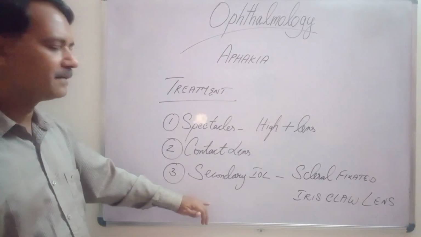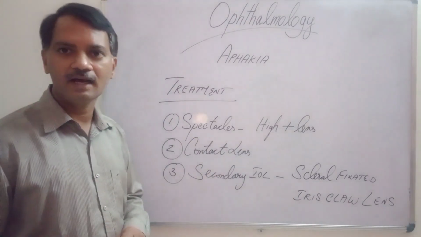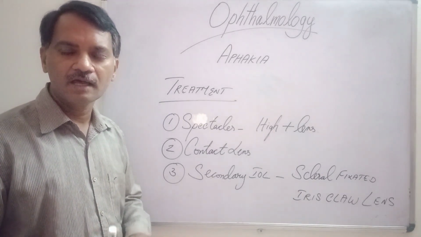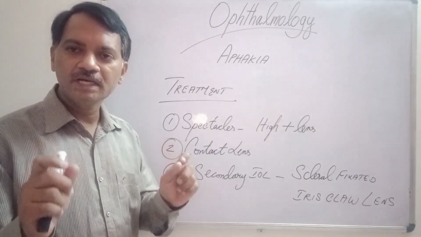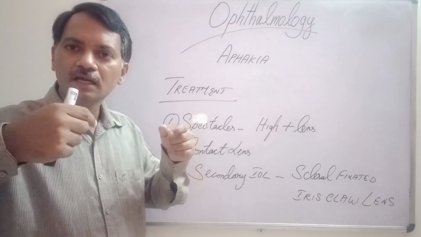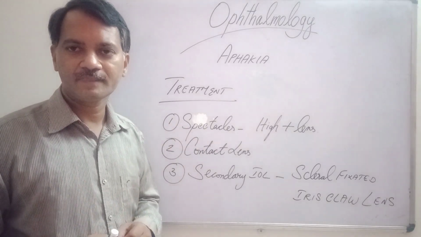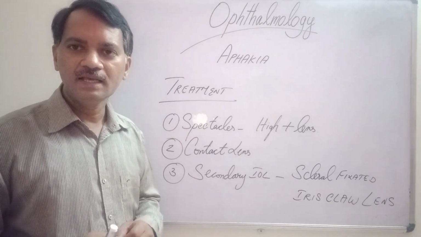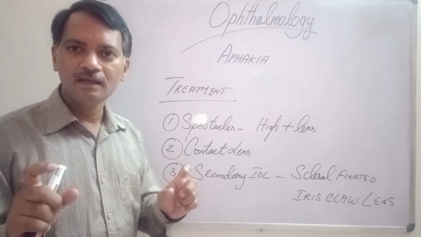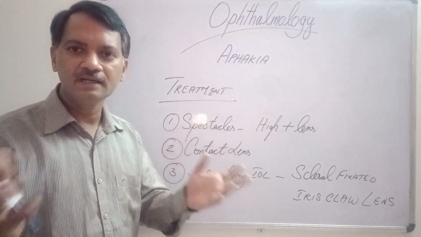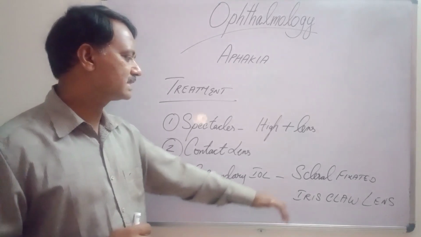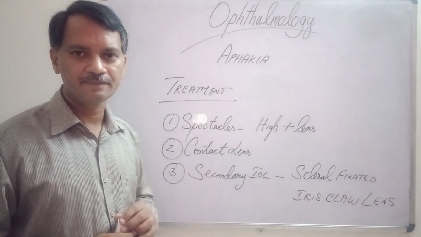But because of the absence of the capsular bag in the eye, what we do is we suture the IOL to the sclera, or we stick the IOL with glue to the sclera. So that is called scleral fixated IOLs.